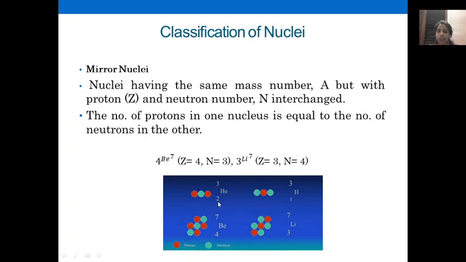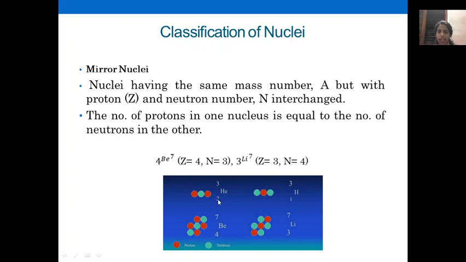I have shown that in the picture. Here the red balls are the protons and the light blue balls are the neutrons. You can see helium and hydrogen, that is hydrogen 1H3, tritium, for which we gave the example in isotopes.